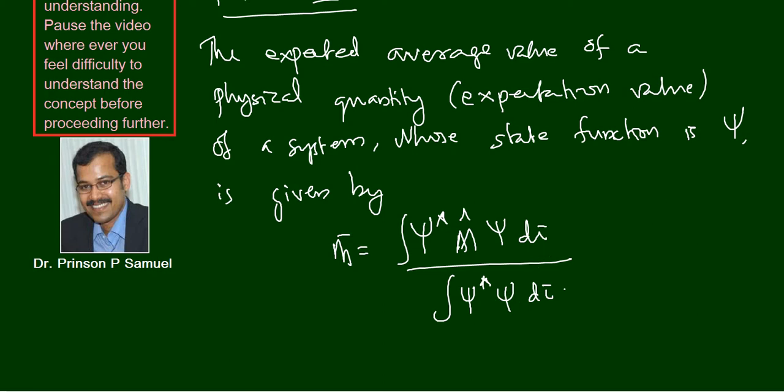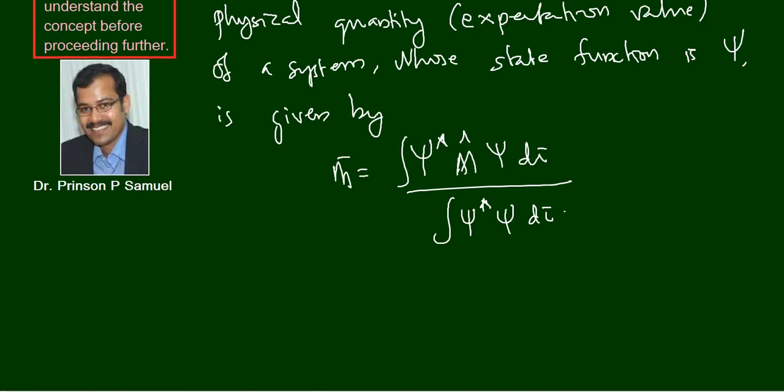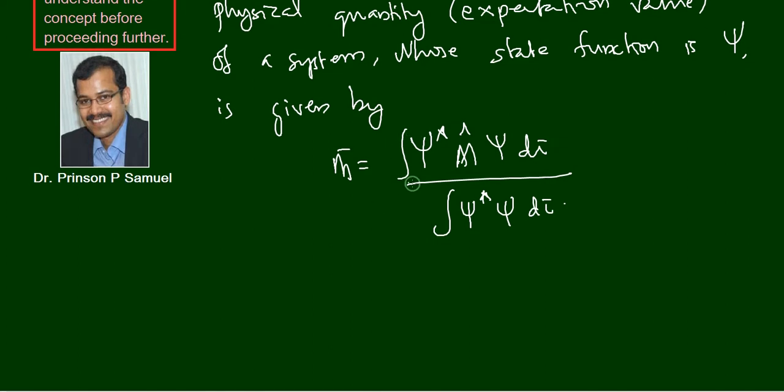So we have some prior knowledge of the state function of the system, and we also want to know which physical quantity we want to measure, and corresponding to that there is a quantum mechanical operator, we know that. If we know this, we can get the expectation value of that physical quantity from this equation. Okay, this is the fourth postulate of quantum mechanics.